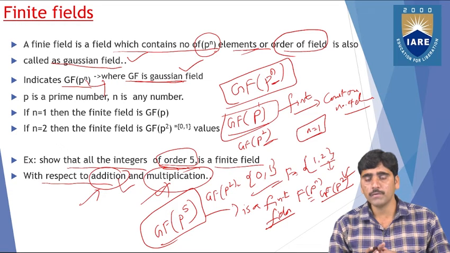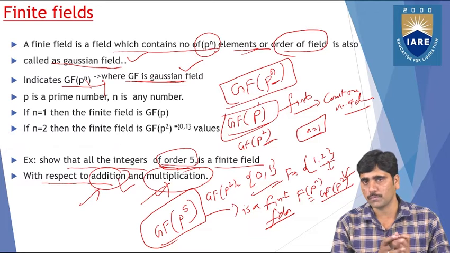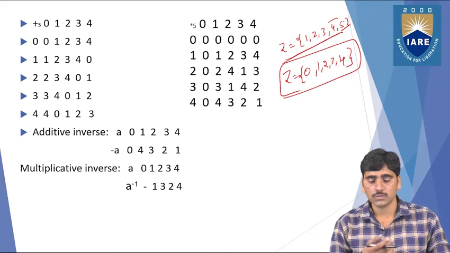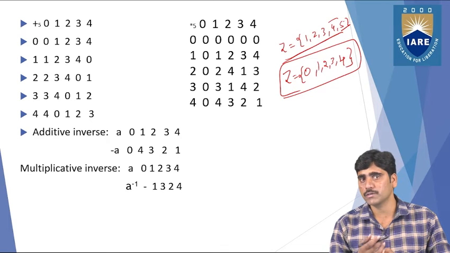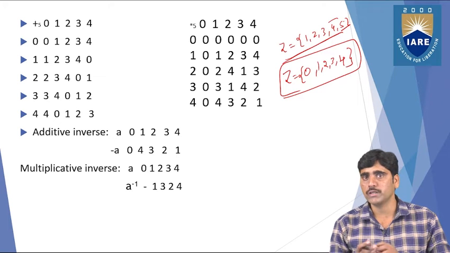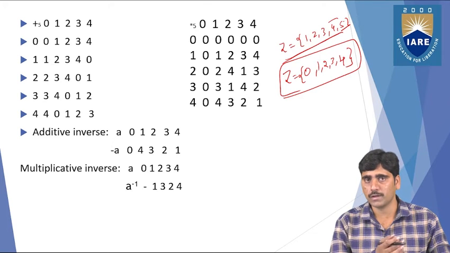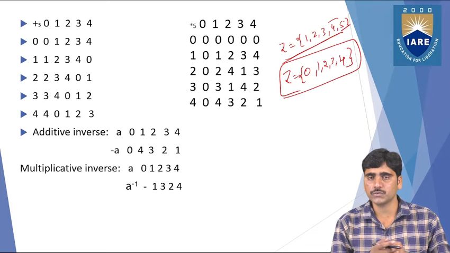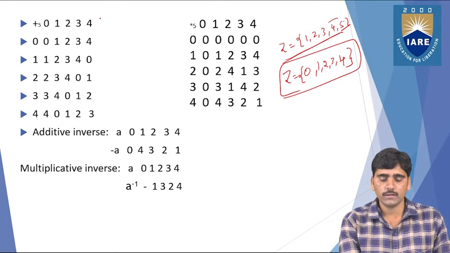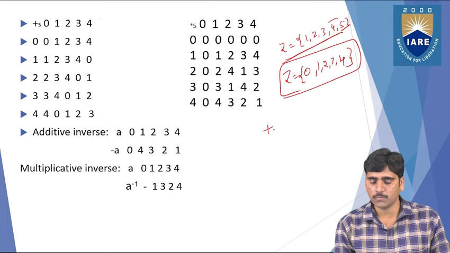So before going to show this, we need to confirm that it should satisfy some properties: the closure property, associativity property, identity property, inverse property, and distributive law property. We need to show them for the addition operation as well as the multiplication operation. First, we need to show the additive operation, so take these elements modulo 5.